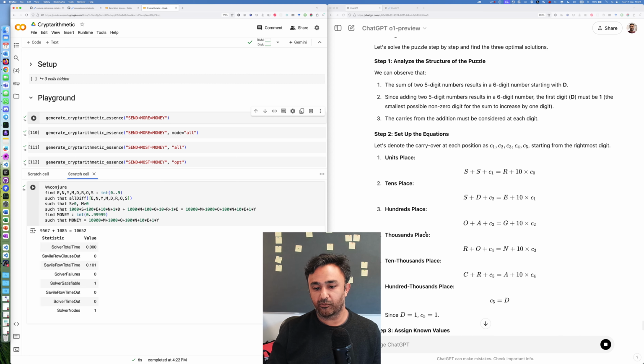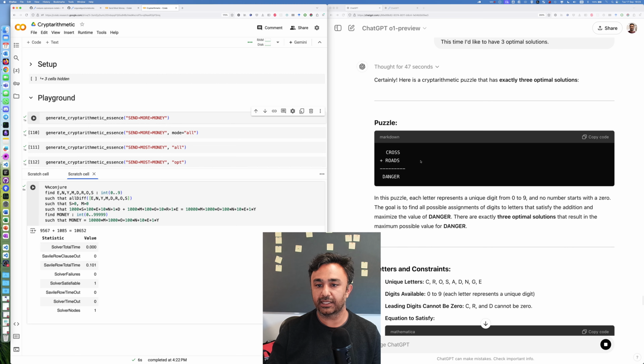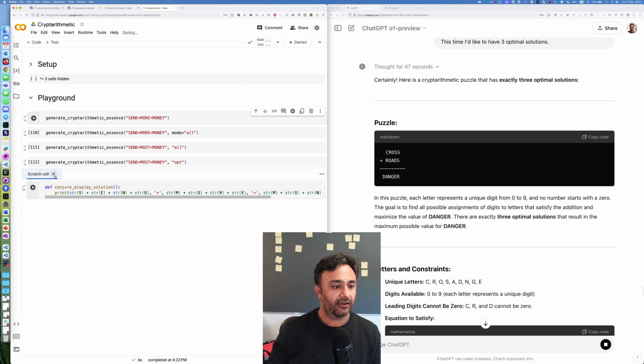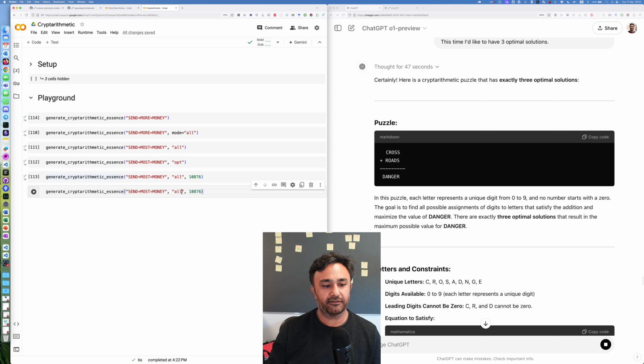It has done some work here. Okay, again, long output, but early on, at least this time, it gives us the puzzle. CROSS plus ROADS equals DANGER. That's a good puzzle. Okay, so let's copy one of these, create a new cell, and I want to see if CROSS plus ROADS equals DANGER, just at the start, has a solution.